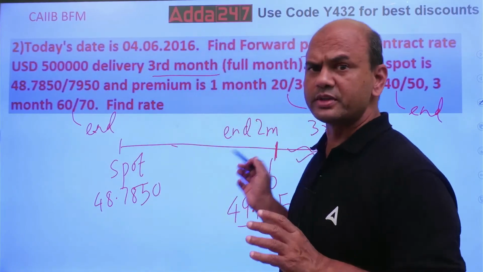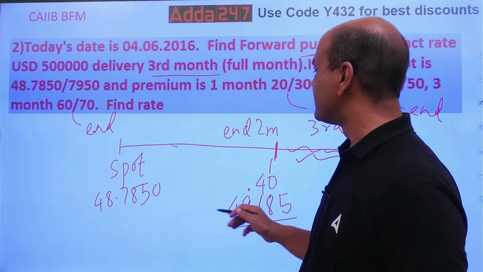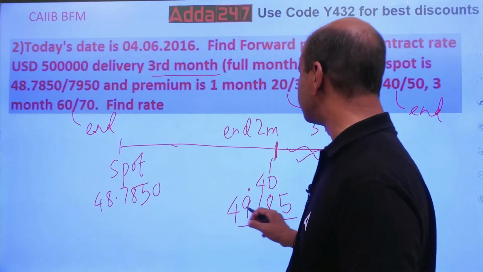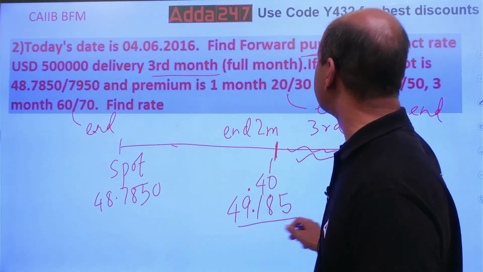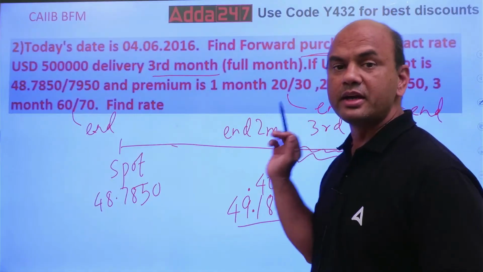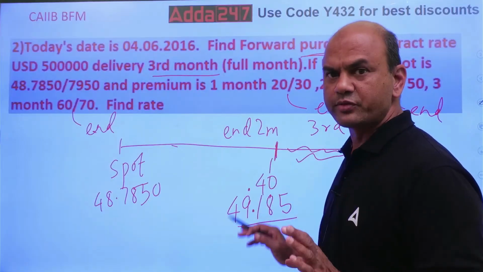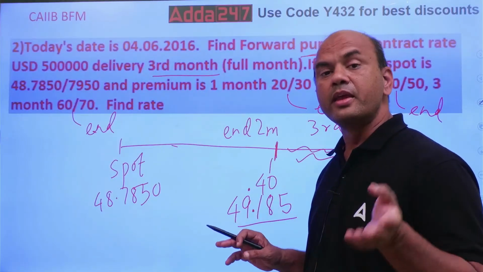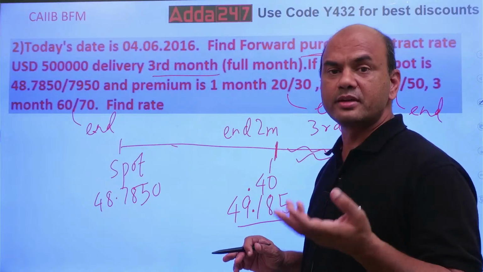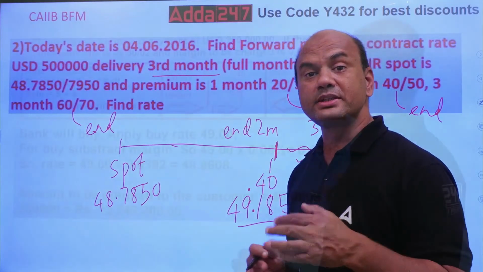I told you I won't be solving. Just solve this. I'll give you the answer also if you want. See, the rate will be 48.7850 plus 40, so 49.1850. Here, commission is not added. TT rate is not added. It's just a simple buy low, sell high concept. That's why I have not added anything. If there is a commission or a TT margin, that will be subtracted in purchasing. Whenever you purchase anything,